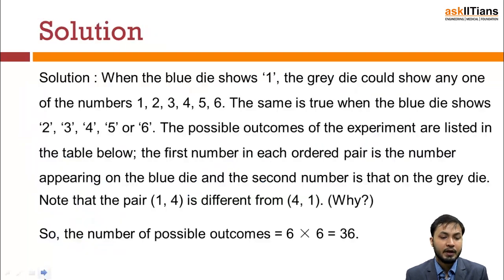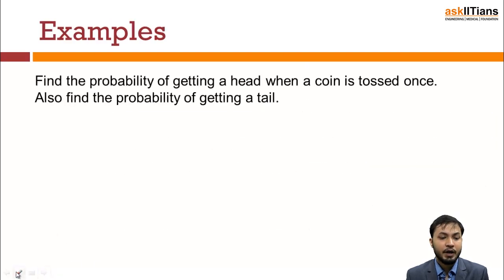Now let's take another example. You see, this is the description of all the solutions that we have just had. Now in the second example, it says that I need to find the probability of getting a head when a coin is tossed once. Also find the probability of getting a tail. Now when a coin is tossed, what is the probability of getting a head?